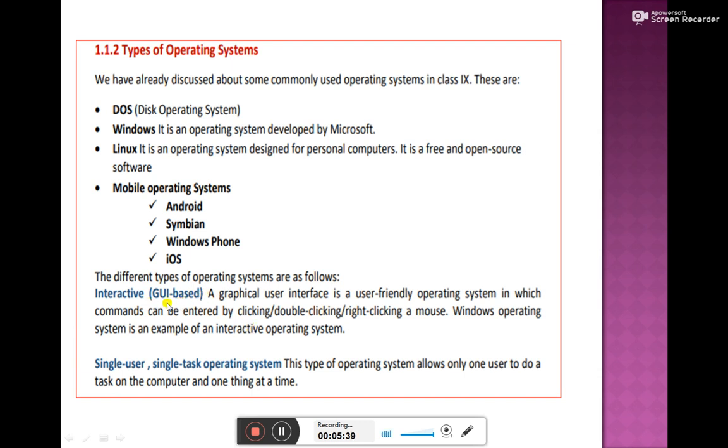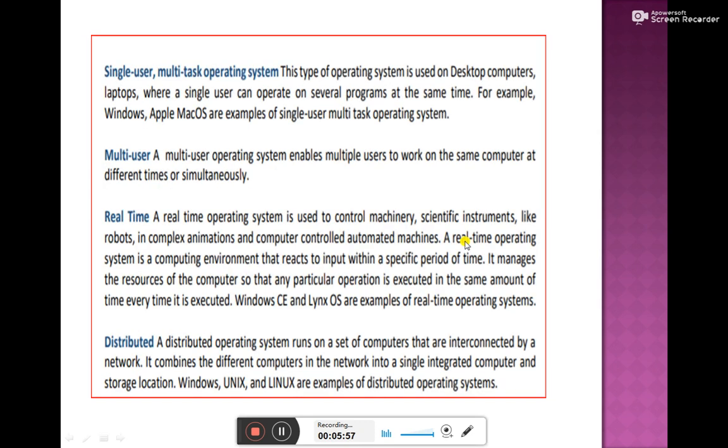Windows is a GUI based, that is graphical user interface based operating system. The next one is a single user and single task operating system. Single user means only one person can use that computer and only one kind of work can be done. That is a single task operating system.